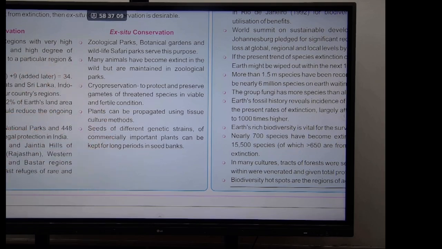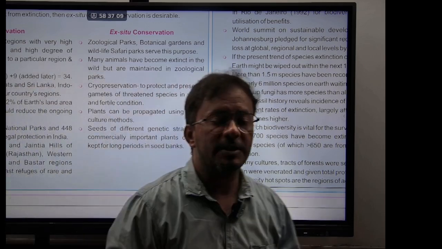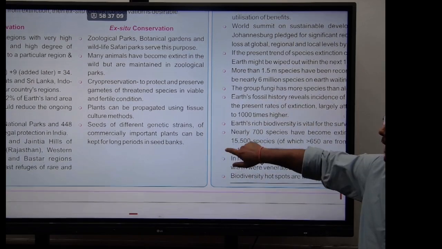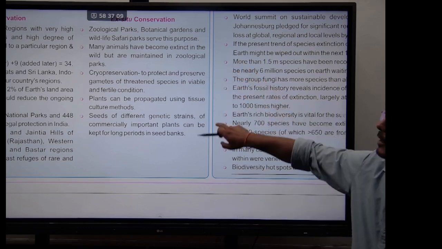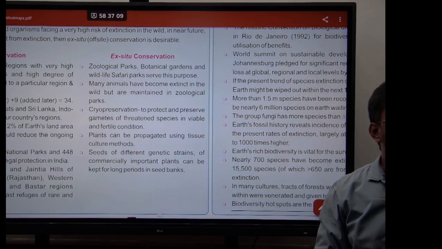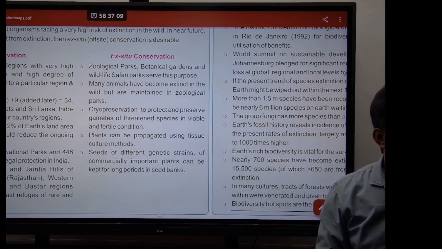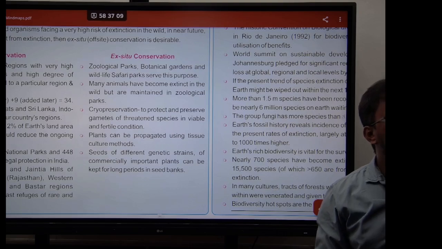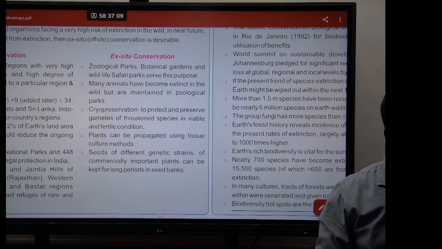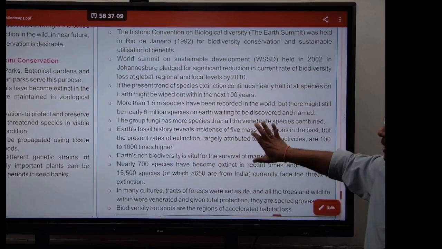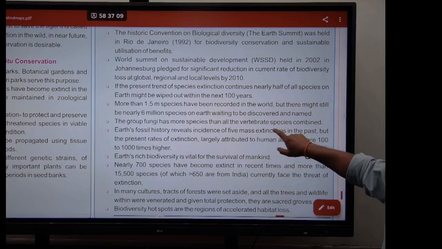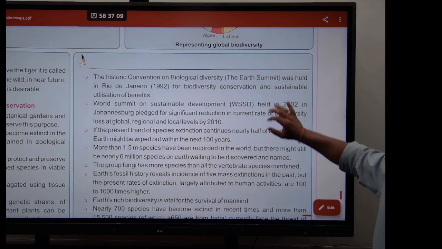We also have the tissue culture method, which we discussed in biotechnology. We have seeds of different genetic strains, and commercially important species of plants can be kept for long periods in seed banks. So these are ex situ conservation. Two types of conservation: in situ and ex situ. What is in situ? Protecting them in the natural environment. Ex situ, outside. And this is important, these 2 sentences, guys.